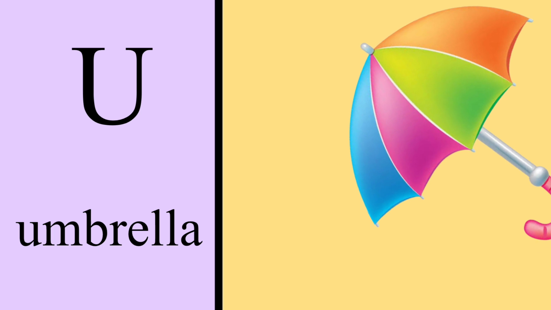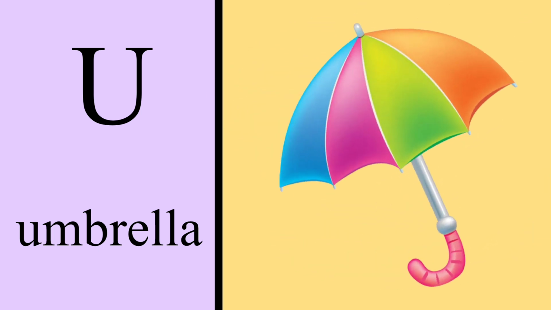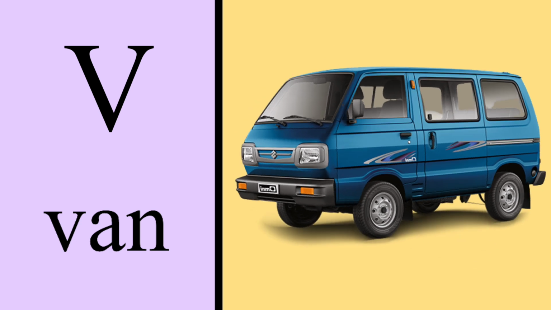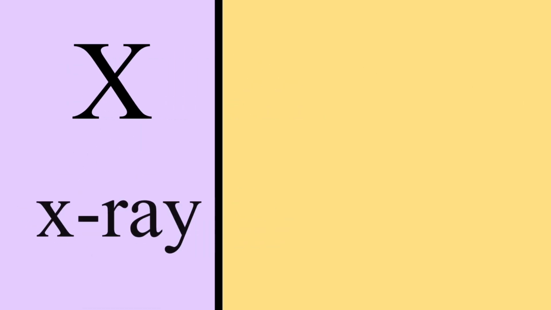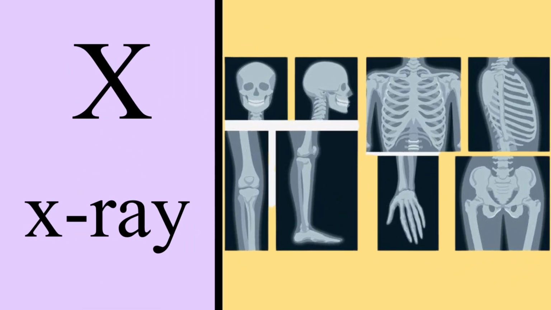U is for umbrella, umbrella. V is for van, van. W is for watch, watch. X is for X-ray, X-ray.